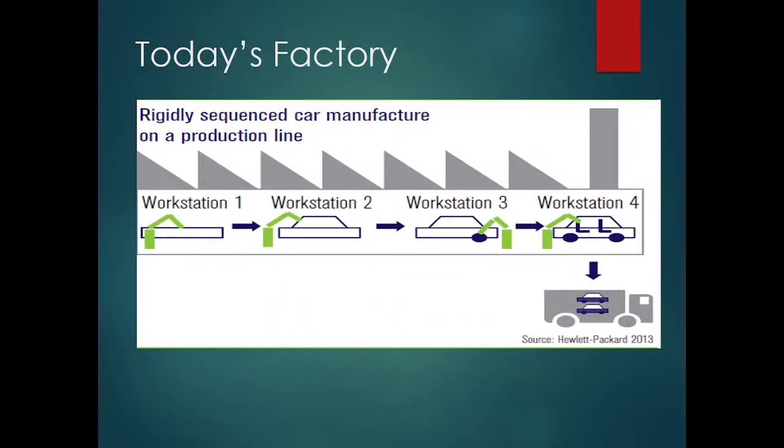As we see in this slide, this is today's factory: rigidly sequenced, with cars manufactured on a production line. There are four diagrams: workstation 1, workstation 2, workstation 3, and workstation 4. These are the four stages of assembling a car. In short, there are a number of workstations to assemble or improve the production of any object.